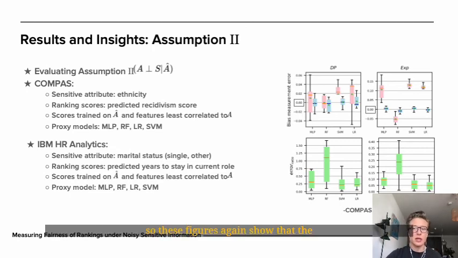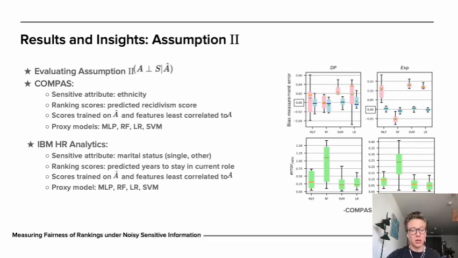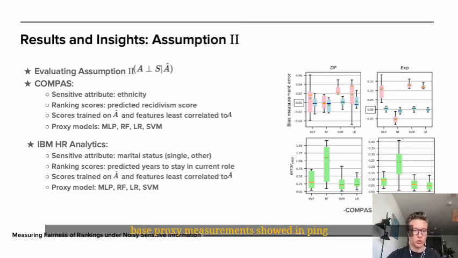So these figures again show that the corrected bias yields much more accurate estimates for different proxy models and different metrics. Again, the corrected values shown in blue are closer to 0 than the base proxy measurements shown in pink.